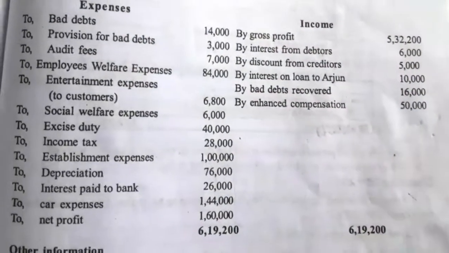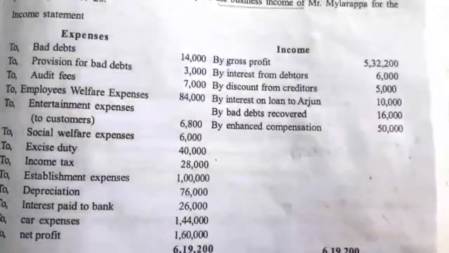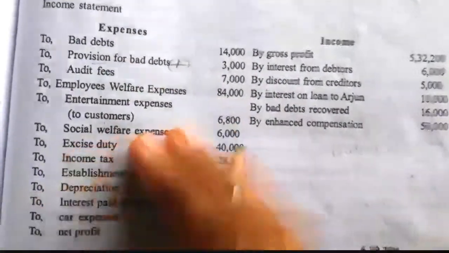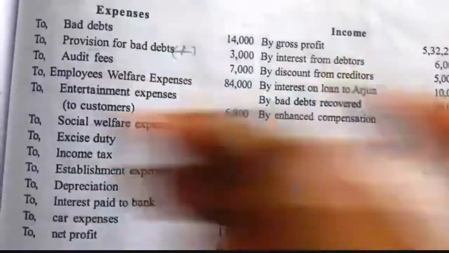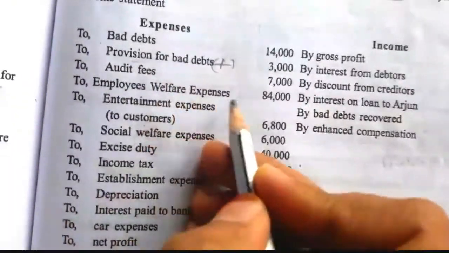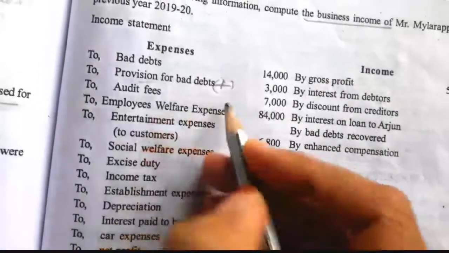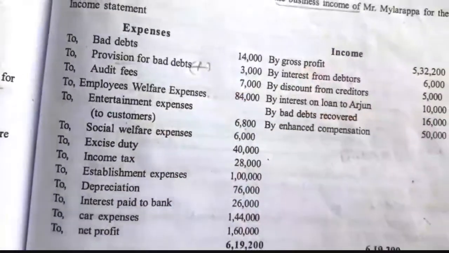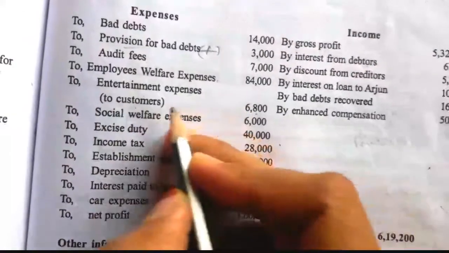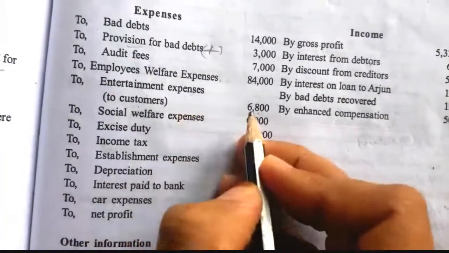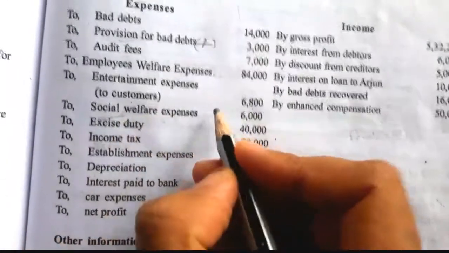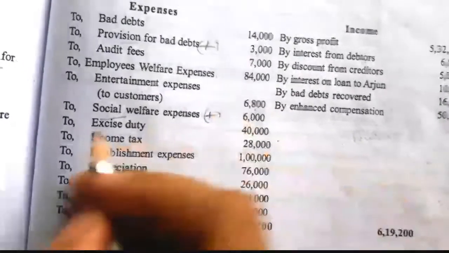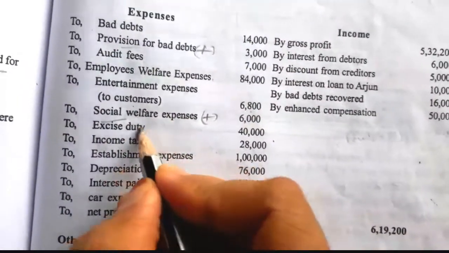Now see the illustration. On the debit side, bad debt is an allowed expense. Provision for bad debt, provisions are disallowed. Audit fees is relating to business for the auditing, so it is allowed. Employees welfare expenses spent on the employees is allowed. Entertainment expenses given to customers is allowed, because in order to encourage their business or products, entertainment expenses incurred are allowed. Social welfare expenses is disallowed. Any expenses towards society is disallowed, as it is not relating to business, so we have to cancel. It is personal.